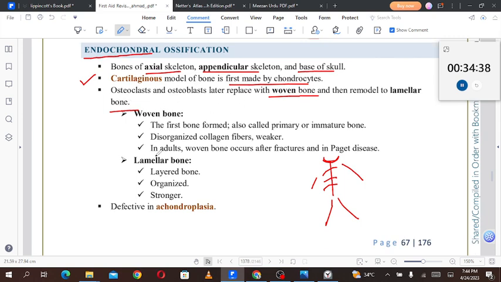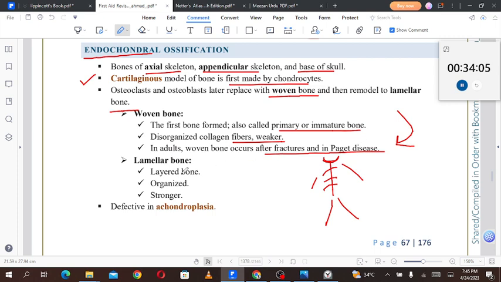Okay, what is woven bone and what is lamellar bone? Woven bone is the first bone formed, also called primary or immature bone. It has disorganized collagen fibers and is a weaker structure. In adults, woven bone occurs after a fracture or in Paget's disease. So normally woven bone is not present in adults. It is present either in intrauterine life or in the neonatal or infantile period. For adults, woven bone is not a normal thing. It will only be present in case of a fracture or Paget's disease.